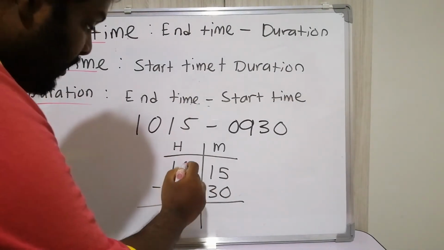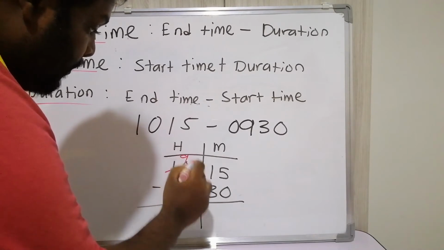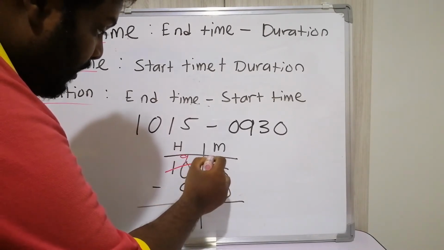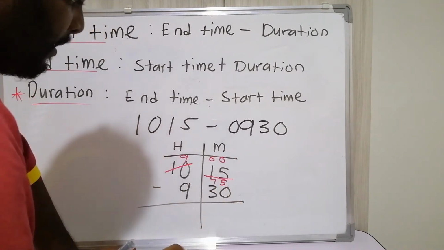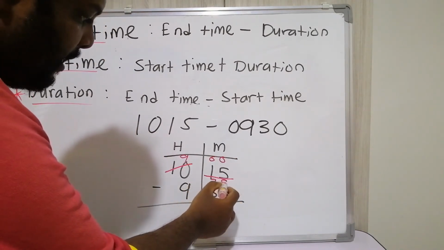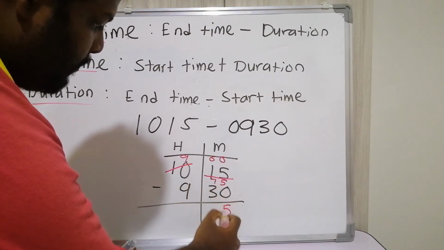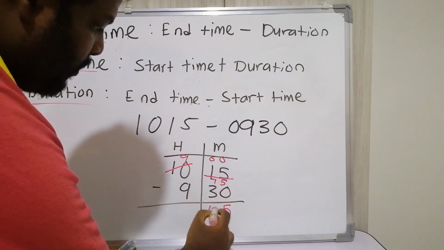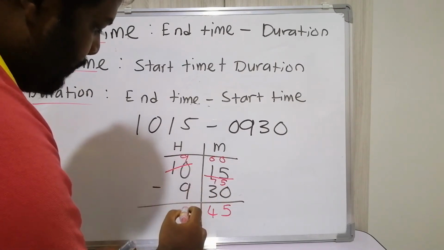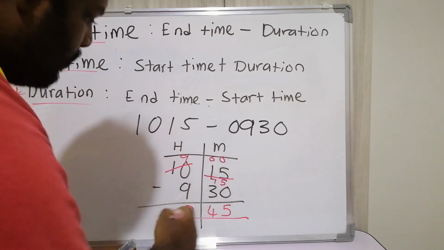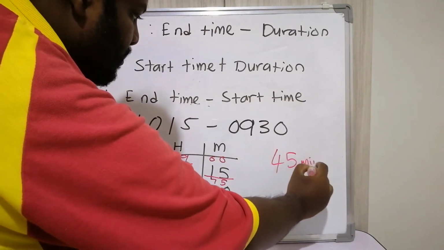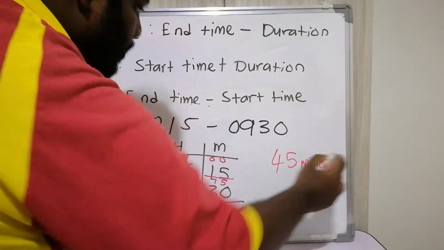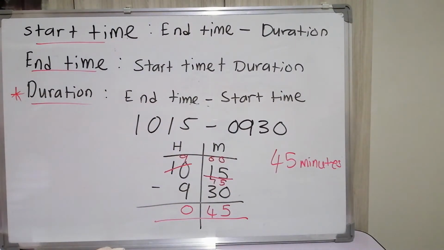So we take 1 from here, we make it 9, and we make this 75. 75 minus 30: 5 minus 0 is 5, 7 minus 3 is 4, 9 minus 9 is 0. So it took 45 minutes for them to arrive at Batang Kali.